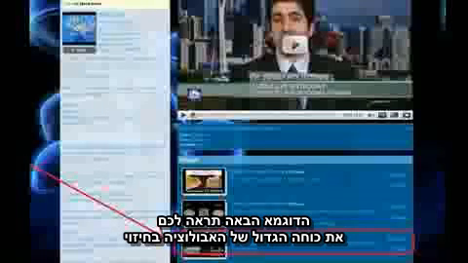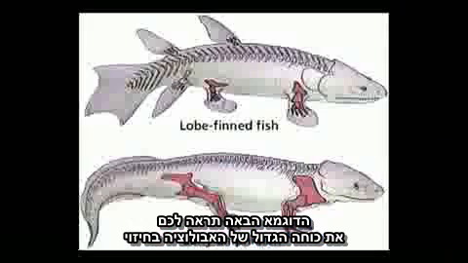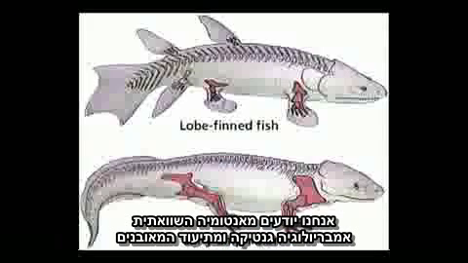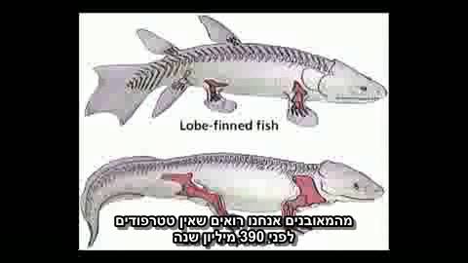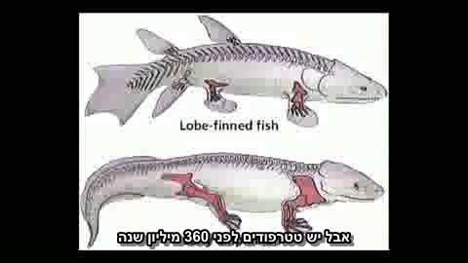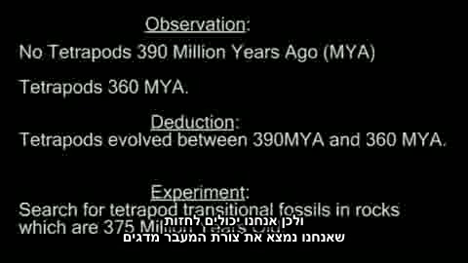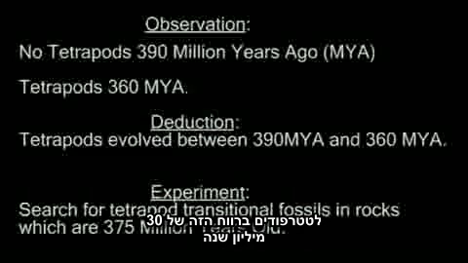This next example will provide and demonstrate the amazing predictive power of evolution. So we know from comparative anatomy and embryology and genetics and the fossil record that the tetrapods, creatures with 4 legs, arose from lobe-finned fishes. Now, from the fossils, we can predict, or we find that there are no tetrapod vertebrates 390 million years ago, but they are clearly there 360 million years ago. So as such, we can predict that we will find the transition from lobe-finned fishes to tetrapods somewhere in that